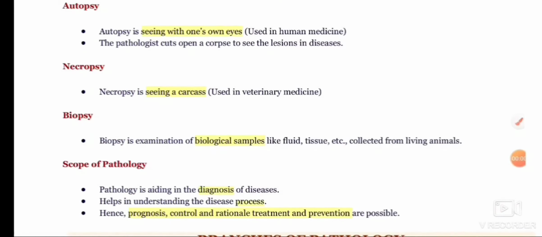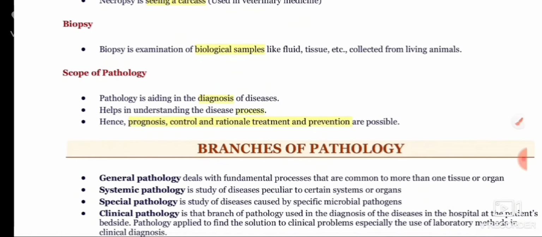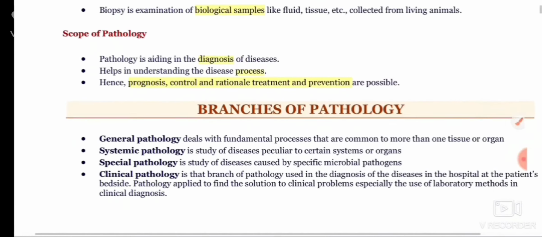Now, coming to autopsy. Autopsy is the technique of seeing with one's own eyes, where the pathologist cuts open the tissue to see the lesions in the disease. And necropsy is the examination of the carcass. Now let us come to the biopsy. A biopsy is the examination of biological samples such as fluids and tissue, which can be collected from living animals.